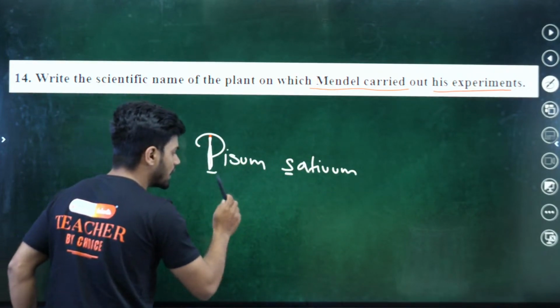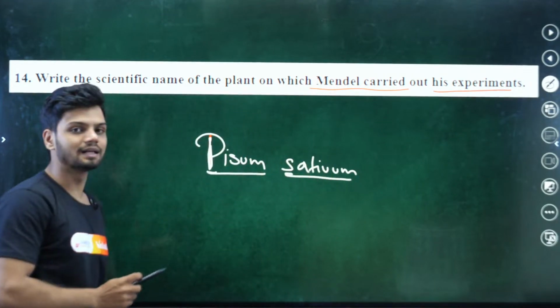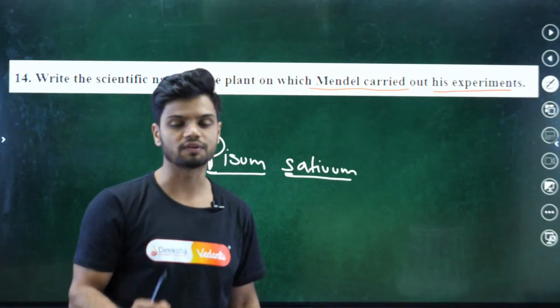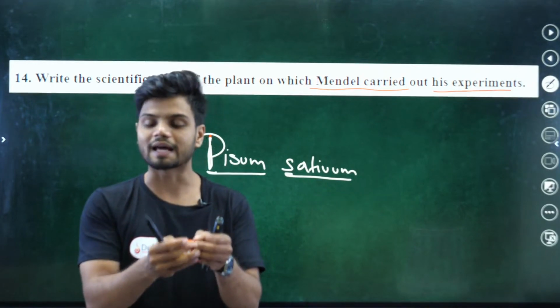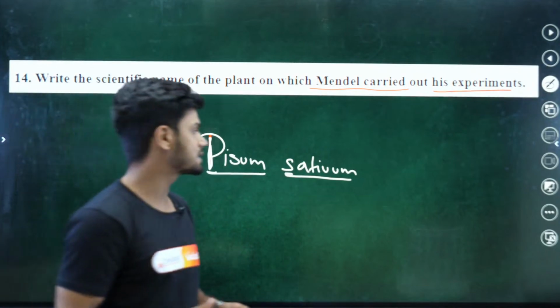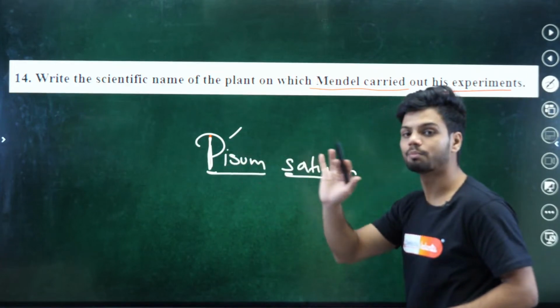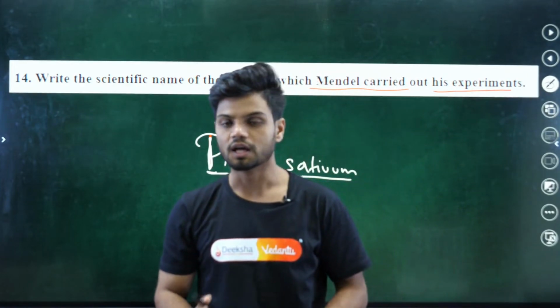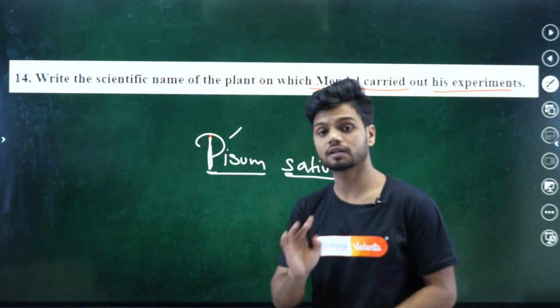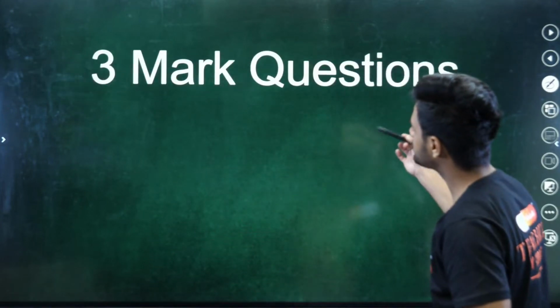This should be capital. And always when you're writing an examination, please underline every single scientific name. And if you're typing, it should be italicized. So the first letter should always be capital. Okay. If you don't write this capital, you might lose half a mark there. If it is a 1 mark question, you can lose even half a mark. Okay. Next question. Next we have 3 mark questions.